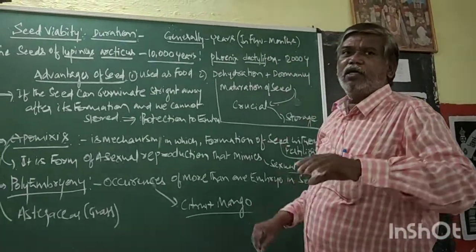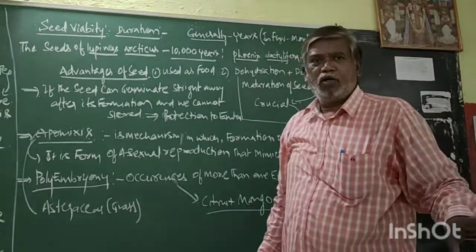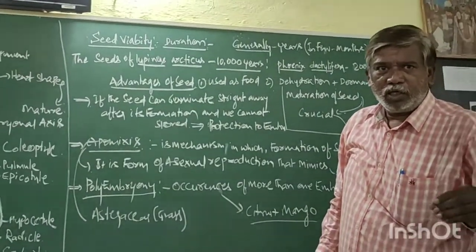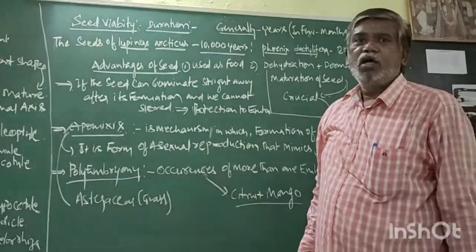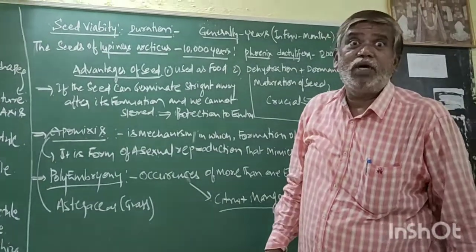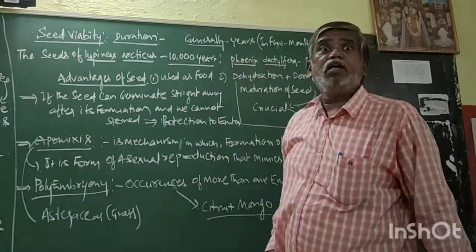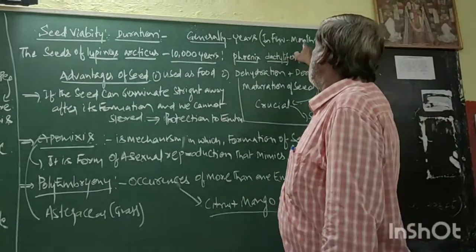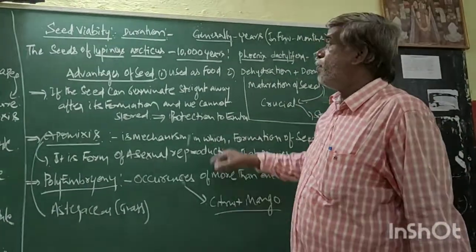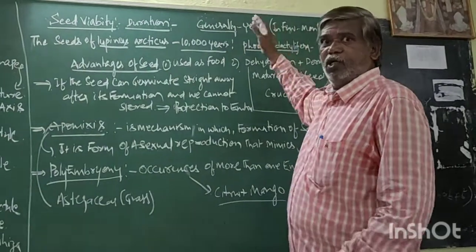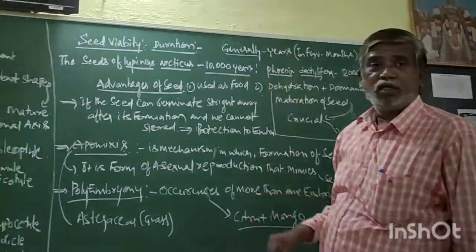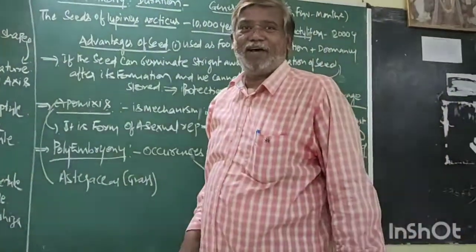Sometimes in examinations they will ask, what is the general seed viability? That is years. But in few cases, months. In addition to this, some exceptions are there.